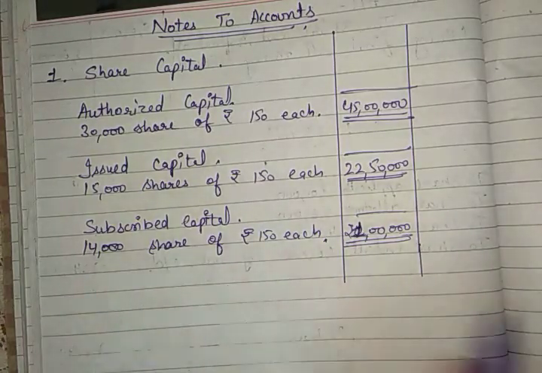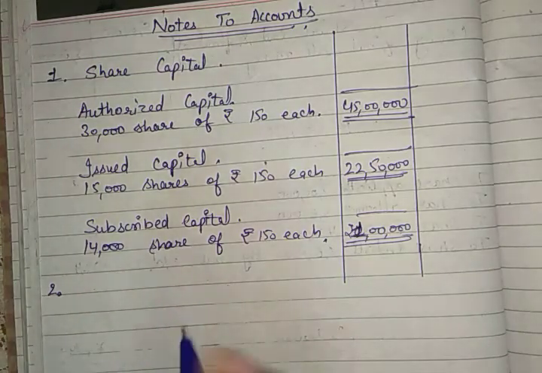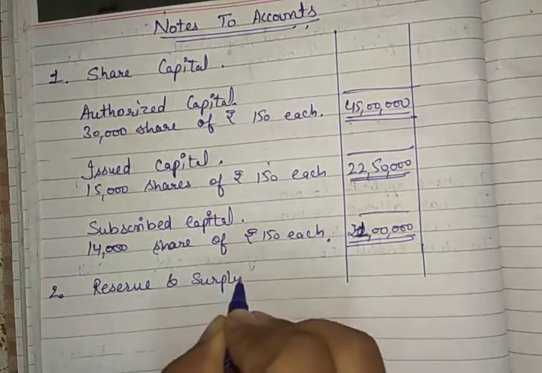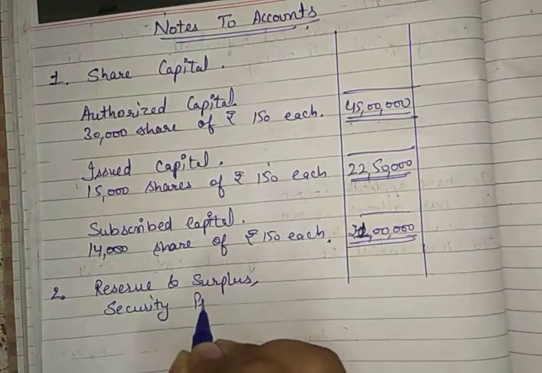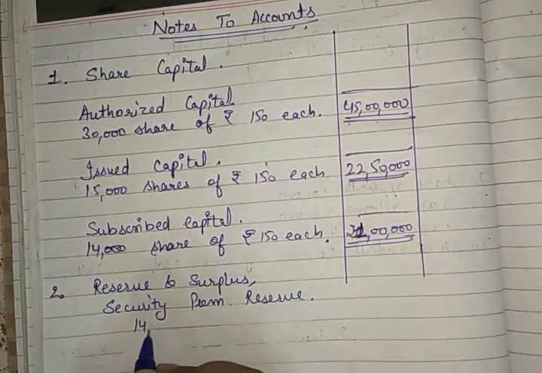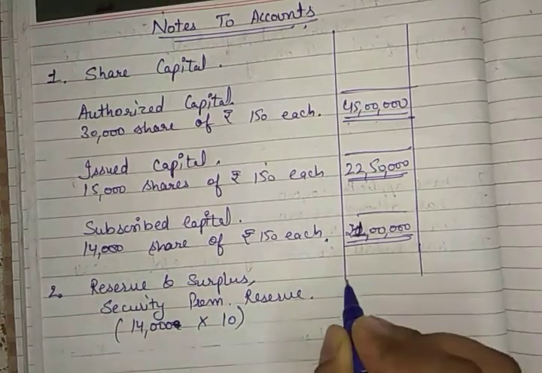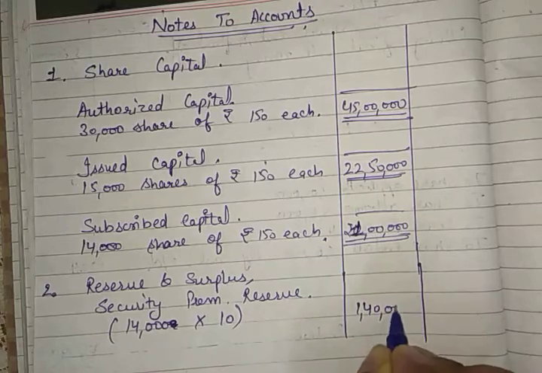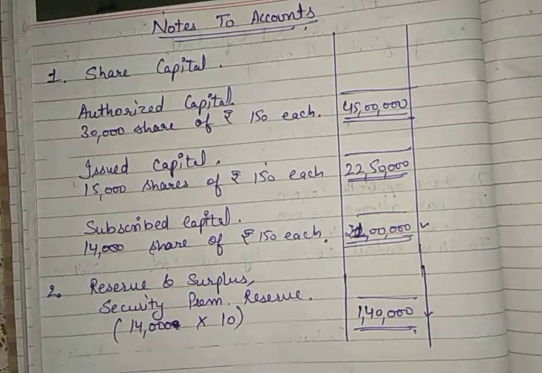Now after that we have totaled all this, but we have issued the shares at a security premium. So we will mention the second heading, reserves and surplus. Under reserves and surplus we have the security premium reserve. For how much? It was on 14,000 shares and 10 rupees was the premium on one share. Now how much does it become? It becomes 1,40,000.